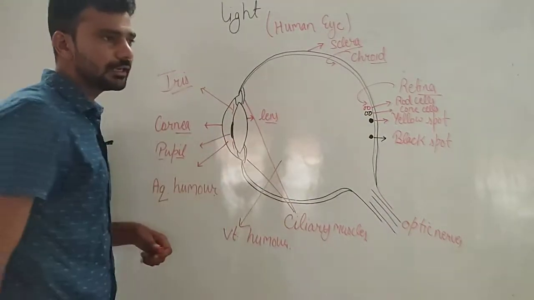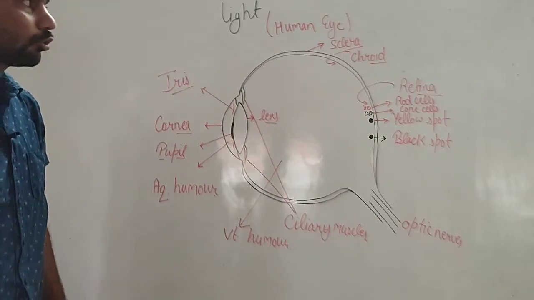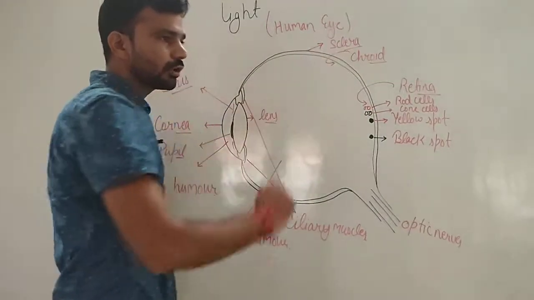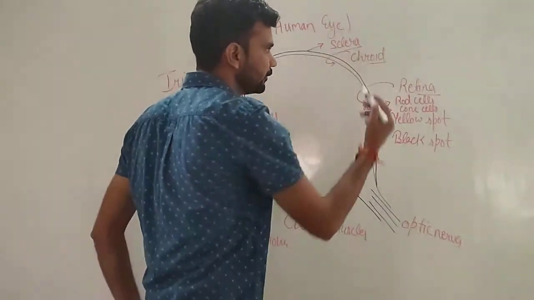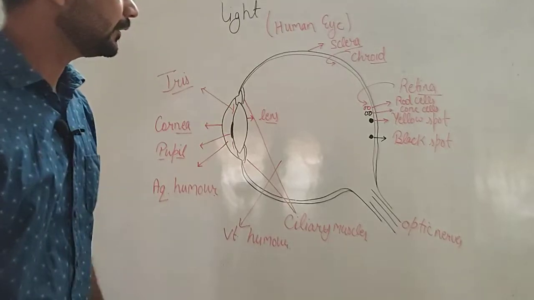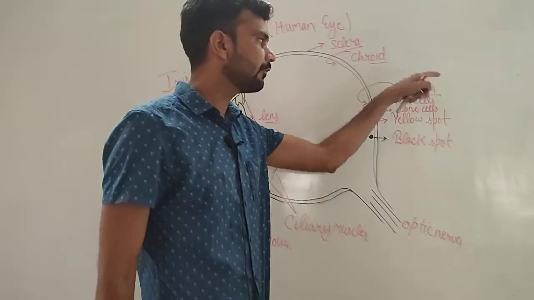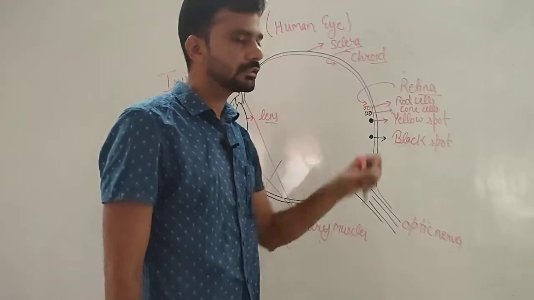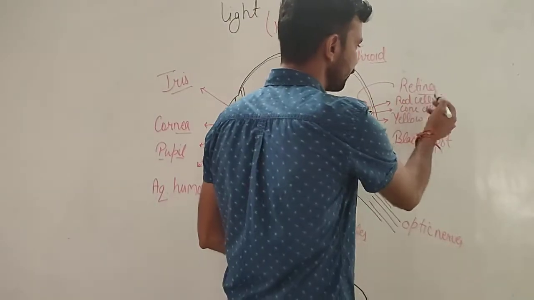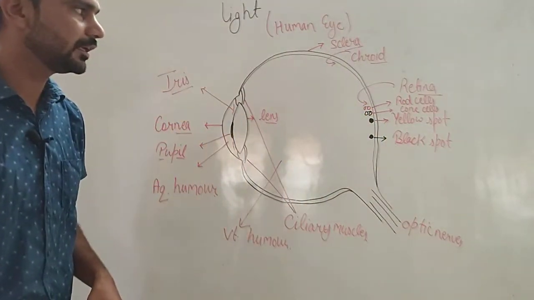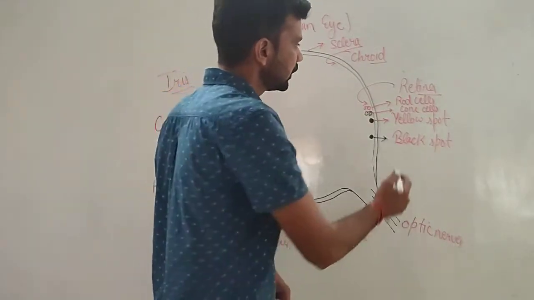Vitreous humor, a jelly-like liquid filled inside the eyeball, prevents the eyeball from collapsing. Sclera is the outer part of the eye, which protects the internal parts. Choroid, a dark colored membrane, stops the multiple reflection. Retina works as a screen. Rod cells are responsible for brightness or the intensity of light. These help us to see in dim light. Cone cells are responsible for seeing the different colors.